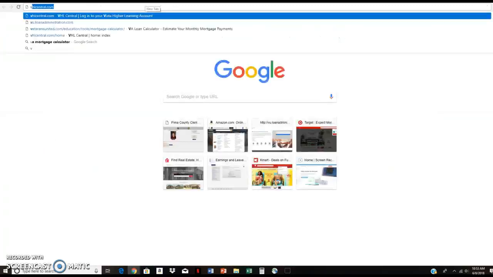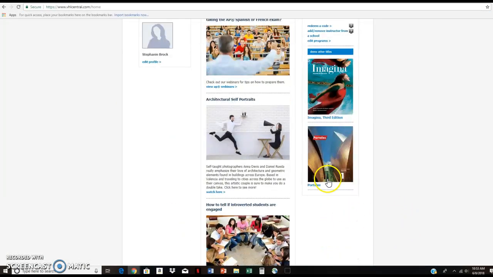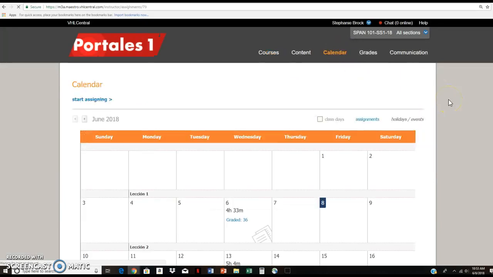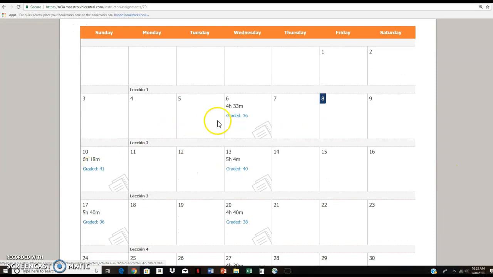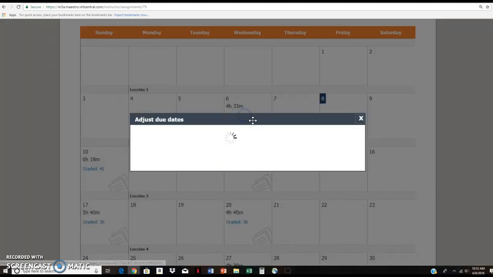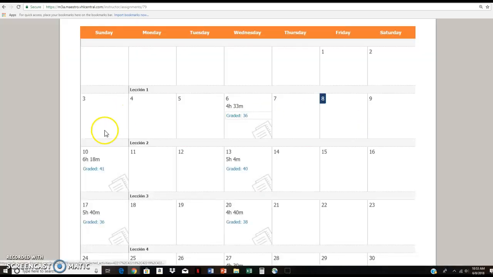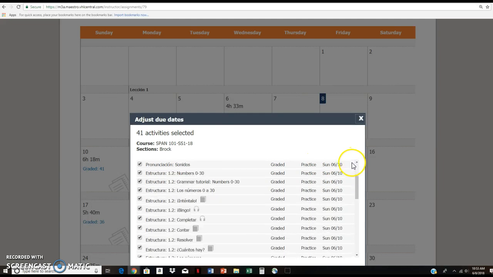Okay, as far as VHL, we'll take a look at those activities. So remember, you only have to do the activities that are assigned to you. Okay, and those can be found here. So this was what was due on Wednesday. These different assignments, some of them are activities and some of them are tutorials. And this is what's going to be due for this coming Sunday.